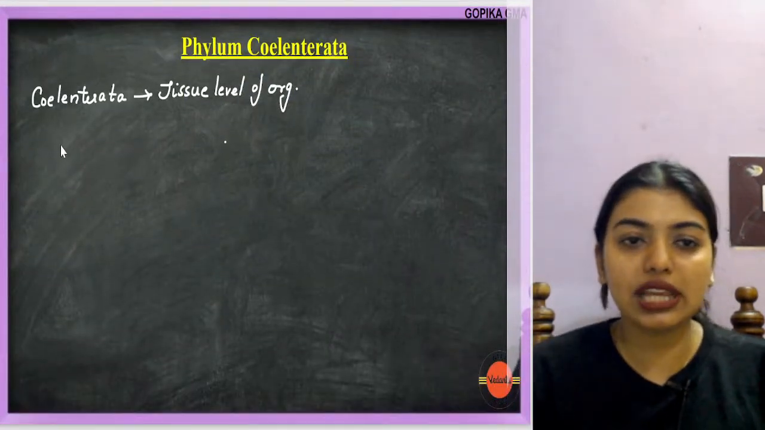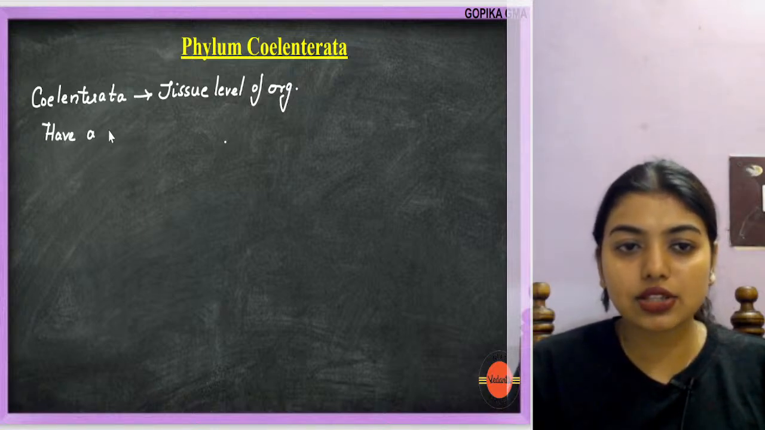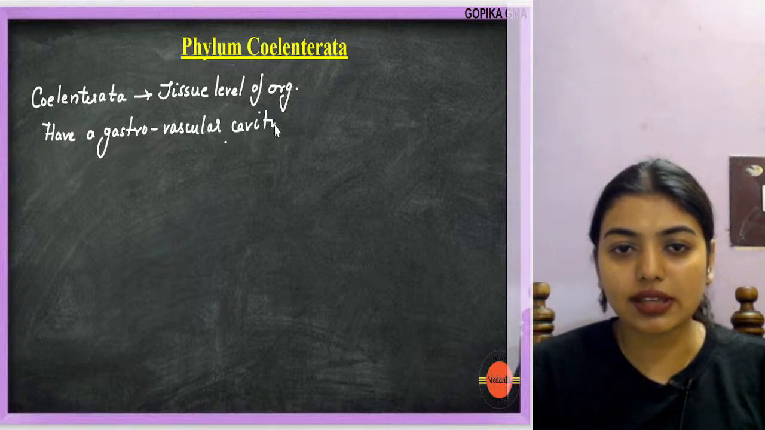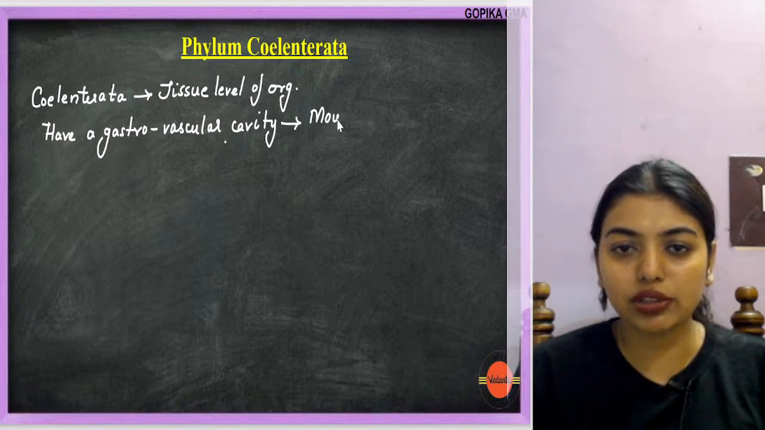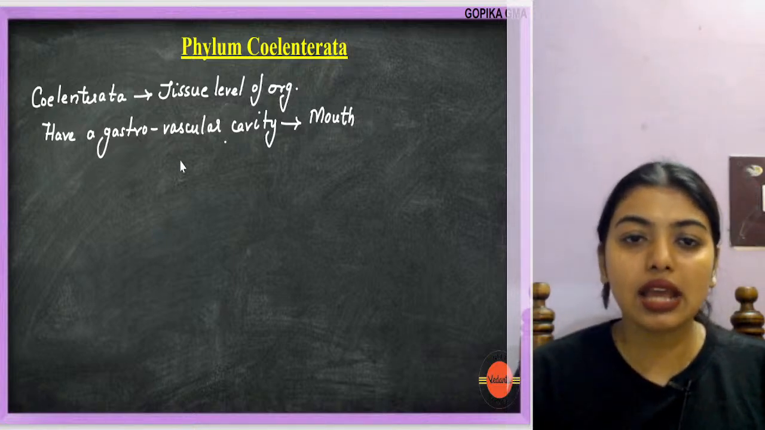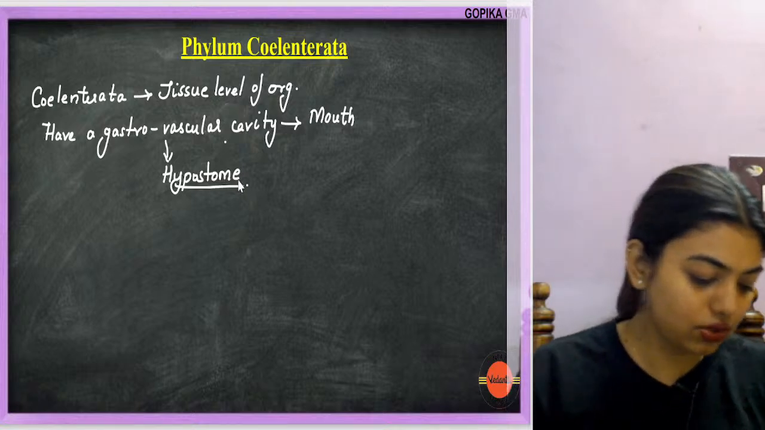Now most important, they have a gastrovascular cavity, with a mouth on them. So that means this is an incomplete digestion, only one opening is there, which is called the hypostome. Clear? Yes or no? Clear?